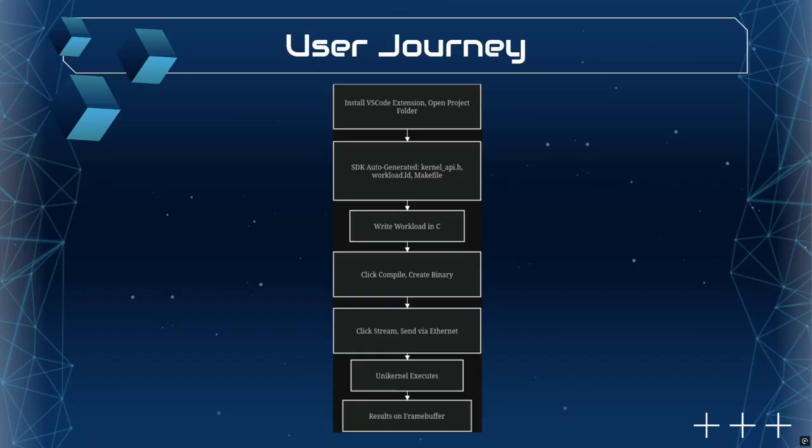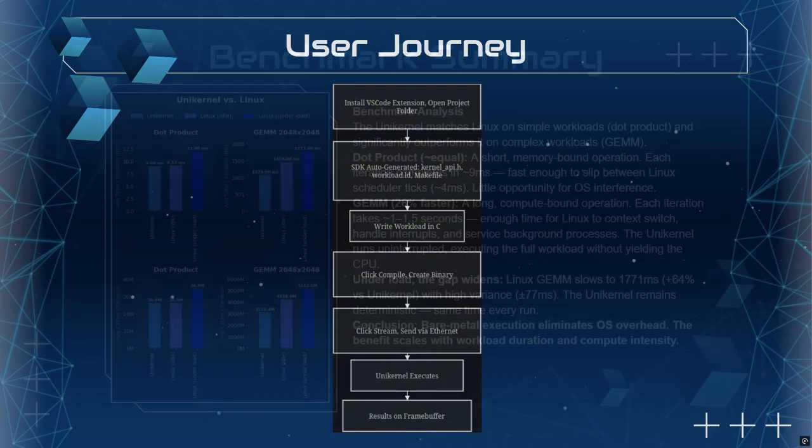Hitting compile would allow the user to produce the binary, and then hitting stream will allow them to send that binary directly over to the unikernel through Ethernet. The kernel will then receive it, execute it against the hardware, and then write the results to the frame buffer. With all these steps, users are now able to run their workloads directly on hardware with nothing more than a C file and a VS Code extension.